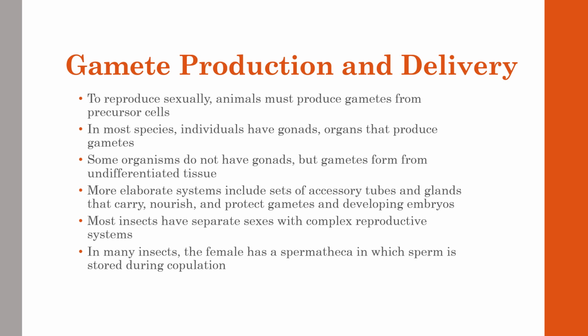Some organisms don't have gonads but have gametes in the form of different tissues and structures, though a set of sexual glands and tubercles help nourish these gametes and help develop embryos with better success. So reproductive structures are going to play a big part of this. There are interesting facts, like insects have separate sexes and more complex reproductive systems, such as a fly. A female will have a spermatheca, which collects the sperm, stores it, and will fertilize